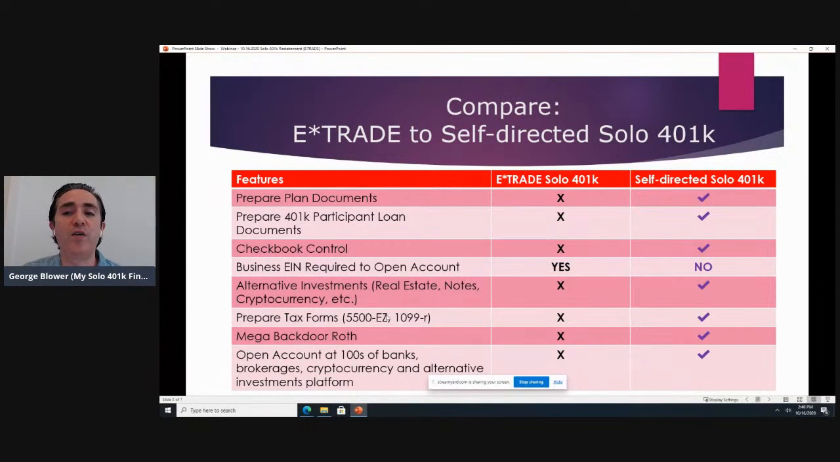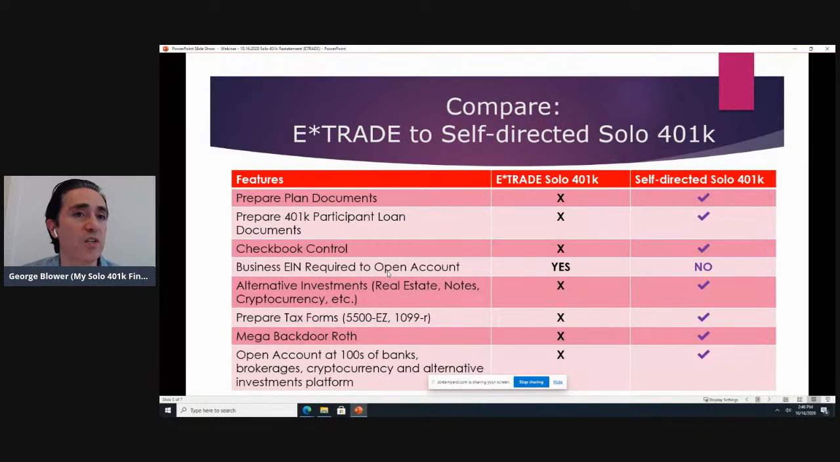Finally, opening the account at hundreds of different banks, different brokerages, cryptocurrency exchanges, etc. Of course, E-Trade is giving you a free solo 401k because they want you to have the money there, so you're not going to be able to have your money anywhere else. So with our plan, you can have the money at E-Trade, and we would prepare the paperwork to open up a free brokerage account at E-Trade for your solo 401k that you have through us, but you could also have it at a bank or a different brokerage or a cryptocurrency exchange, etc.